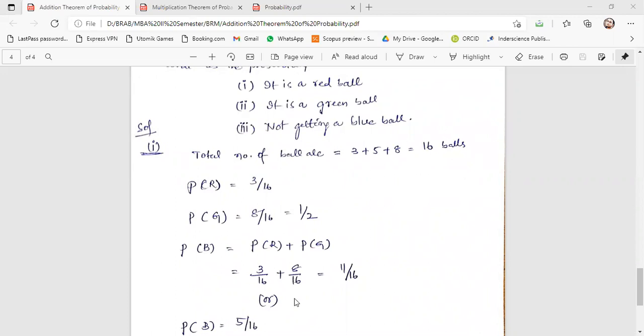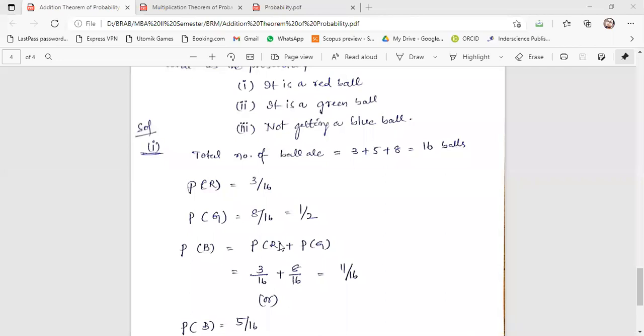So is it okay? Yes, sir. Not getting green means we can add blue plus red, sir. Exactly. Then how much will it become? 3 by 16 plus 5 by 16, that is equal to 8 by 16, which is 1 by 2. Correct.